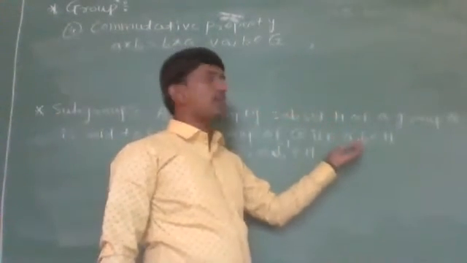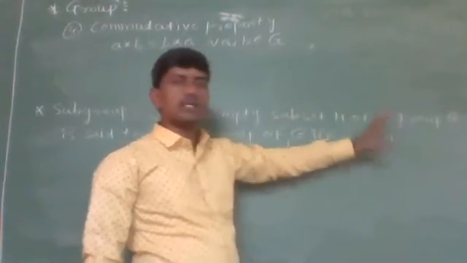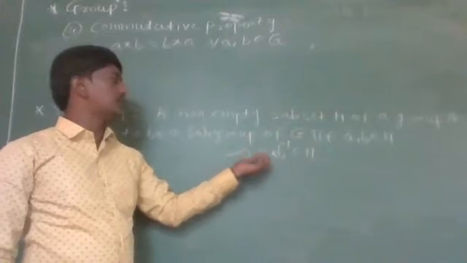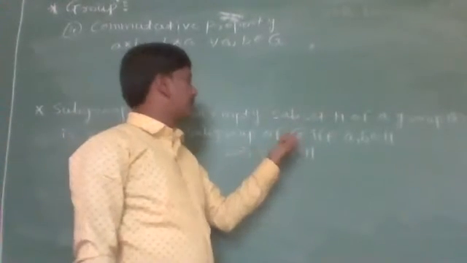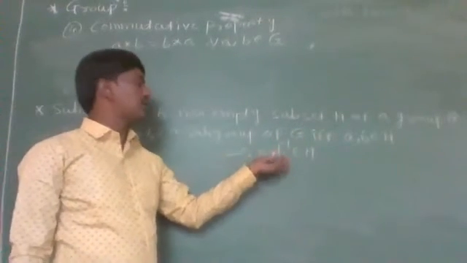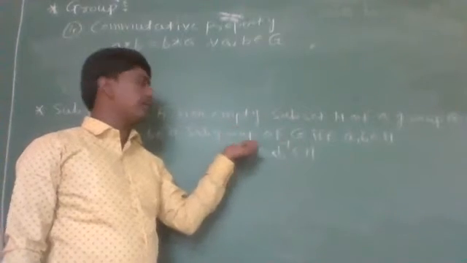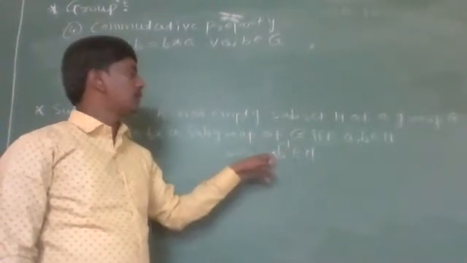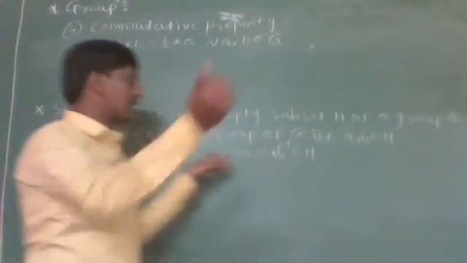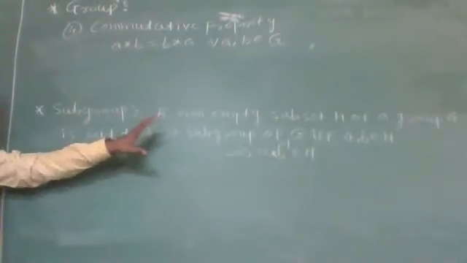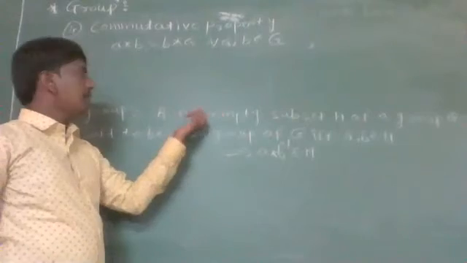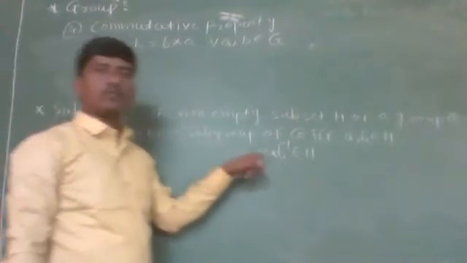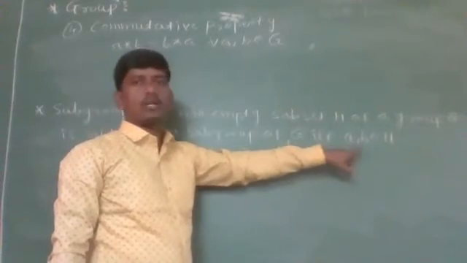if we take any two elements belonging to subset H, then its product or its addition, under whatever be the binary composition, a star b inverse. If it is a group with respect to addition, then b inverse is nothing but negative of that number. And if it is with respect to multiplication, then it is 1 upon that particular number, which is again in H. Then we say that H is a subgroup of G. In general, H is said to be a subgroup of G if H itself is a group under the binary composition defined on that group G.